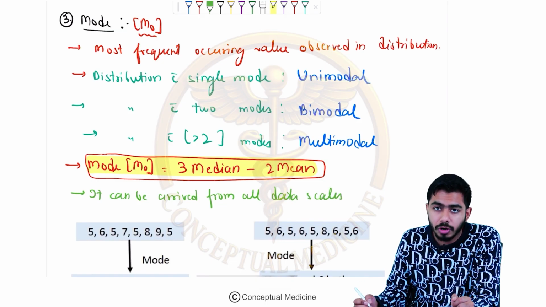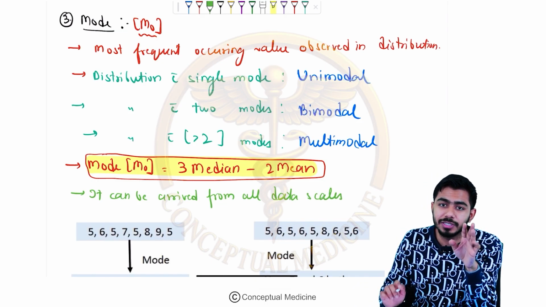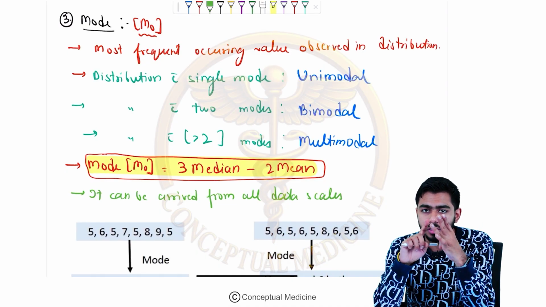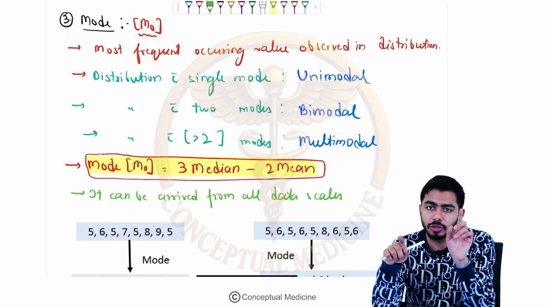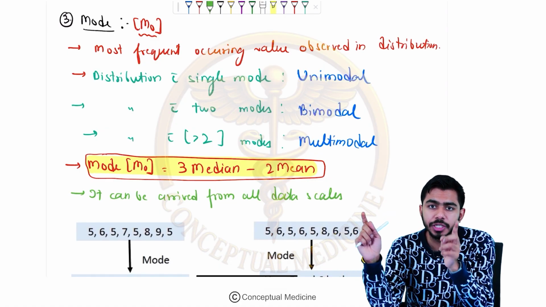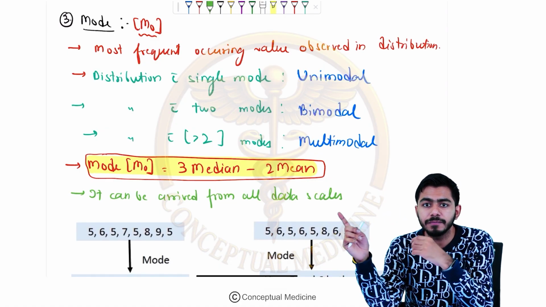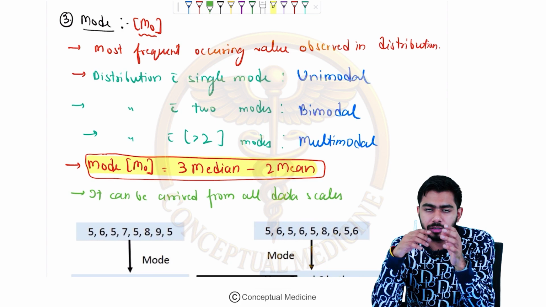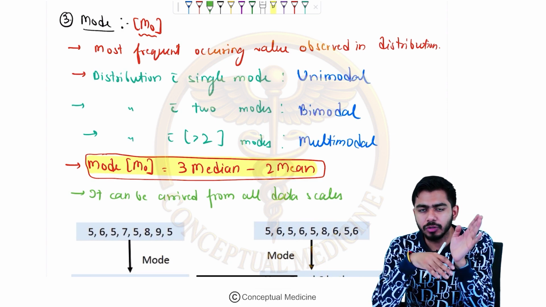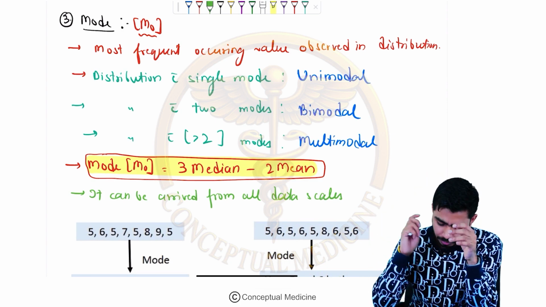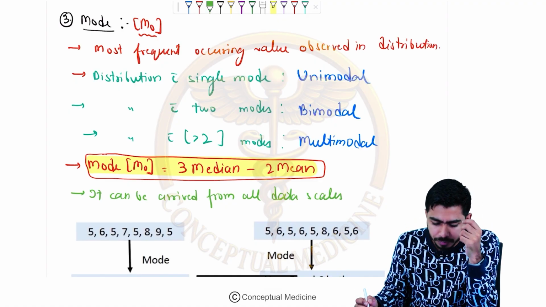I mean, all data scales means, yes, I told you 4 types: nominal, ordinal, interval and ratio, right? About the mean I told you only interval and ratio. About the median I told you interval, ratio and the nominal and the ordinal. And here I am telling you nominal, ordinal, interval, ratio, everything can be concluded out of the